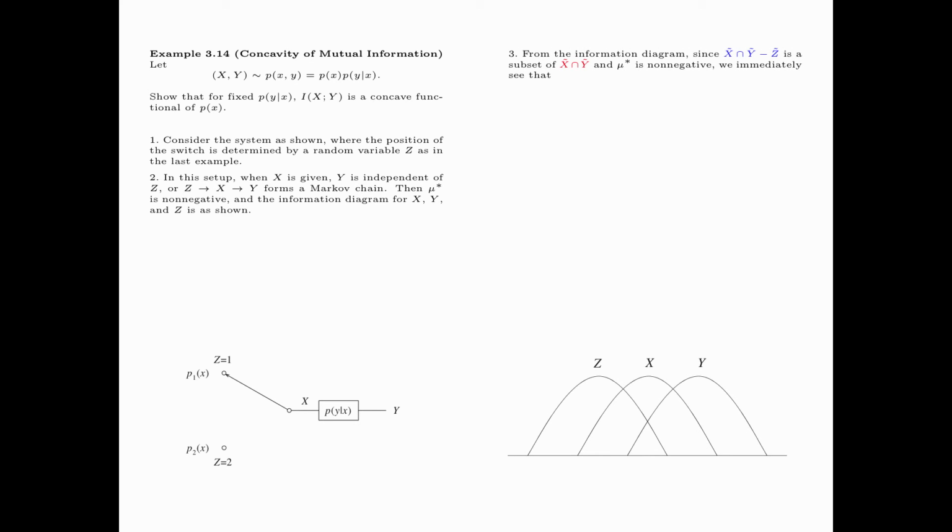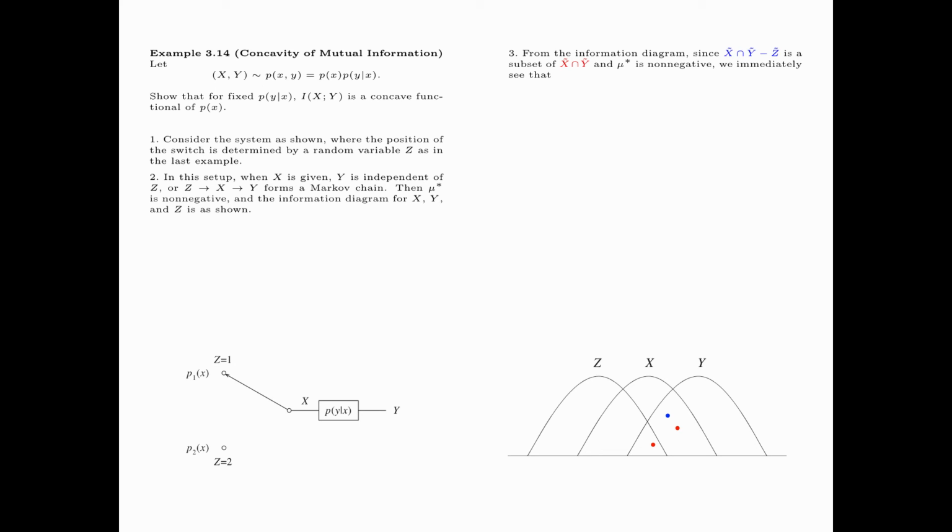From the information diagram, we see that x tilde intersect y tilde minus z tilde, which is shown in blue in the information diagram, is a subset of x tilde intersect y tilde, which is shown in red in the information diagram.